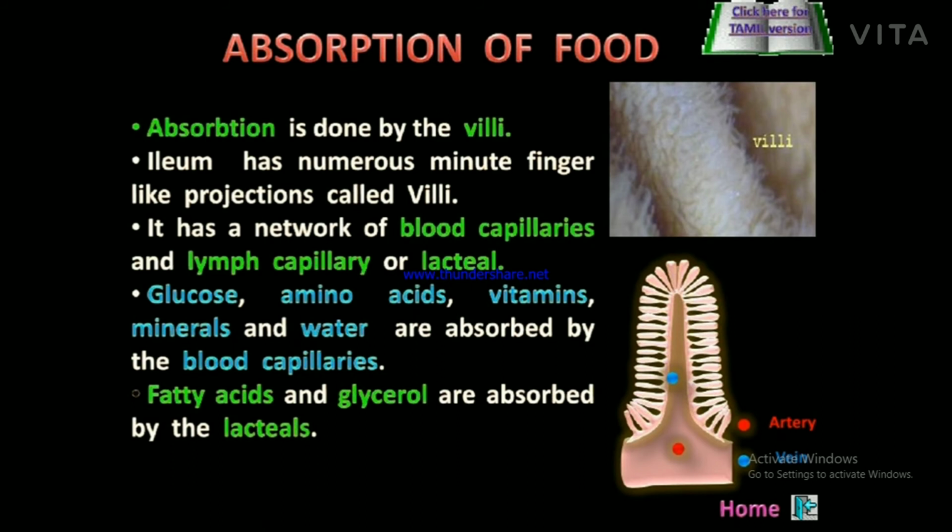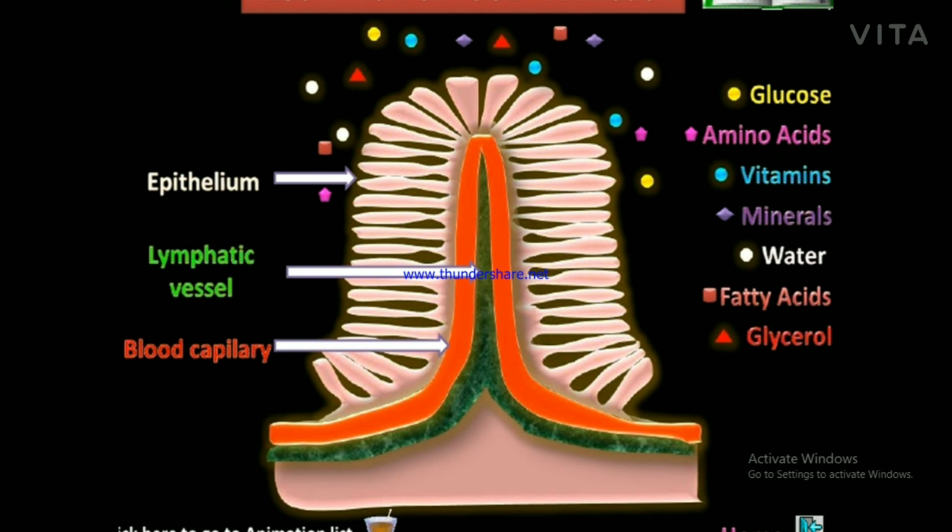After the digestion of the food, next is absorption of food. Absorption is done by the villi. It is present in the small intestine. Ileum has numerous minute finger-like projections called villi. It has a network of blood capillaries and lymph capillaries. Glucose, amino acids, vitamins, minerals and water are absorbed by the blood capillaries. Fatty acid and glycerol are absorbed by the lymph capillaries or lacteals.